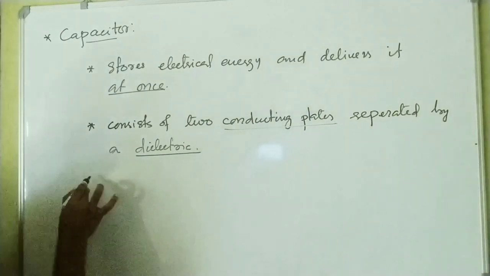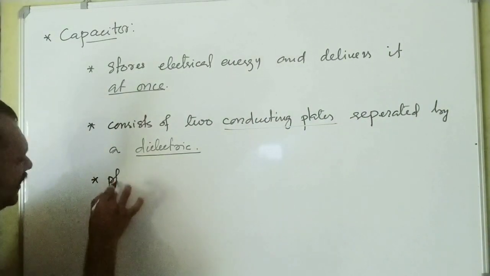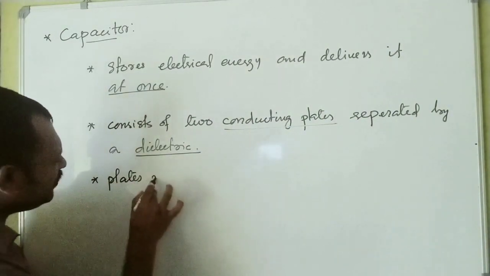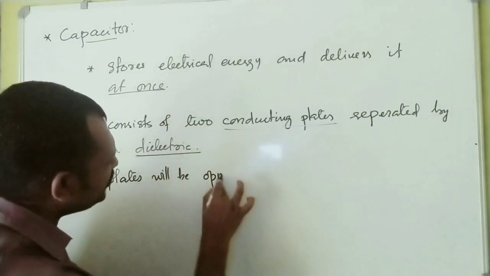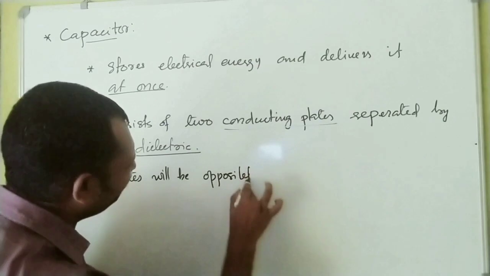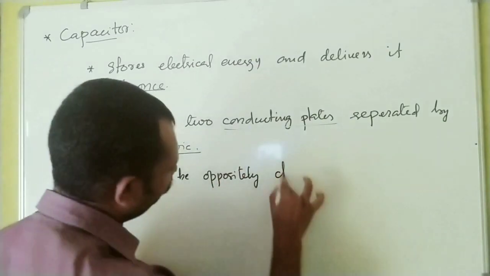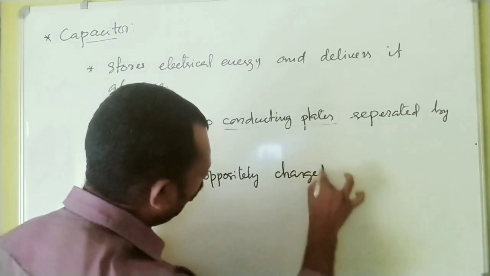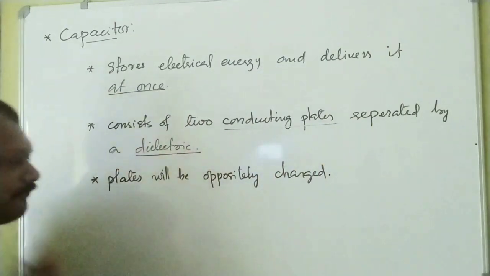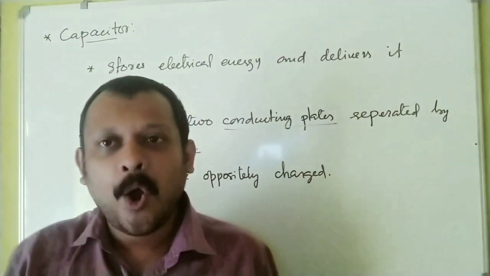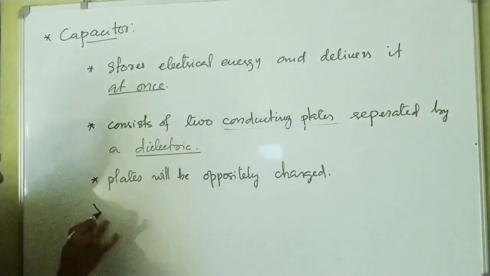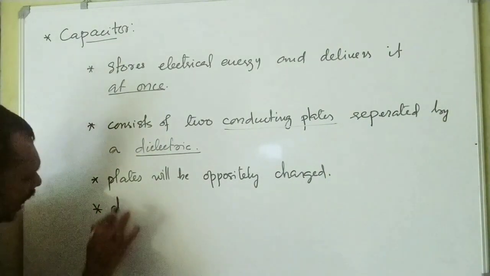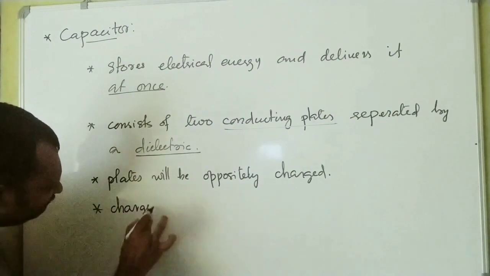Another point you have to understand is that the plates will be oppositely charged. The plates of a capacitor will be oppositely charged. Now, the important word you have to learn regarding this is charge on the capacitor.